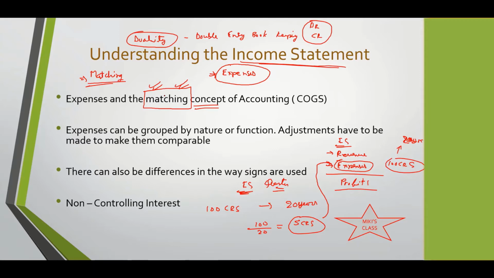Now, Shailaja, just one small question. I spoke about the fact that we have bought this plant or machinery, whatever you call it, for 100 crores. And then for this year, we have used 5 crores out of that. So this 5 crores will be what we call depreciation, correct? Depreciation of 5 crores. So now we have 95 crores left for the machinery.